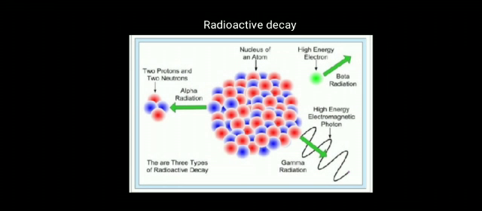So if alpha decay happens, 2 protons and 2 neutrons are lost. If it is a beta radiation, 1 electron will go. Then if it is a high energy electromagnetic photon, we say it is gamma radiation. So 3 types of radioactive decay. Its pictorial representation is this.